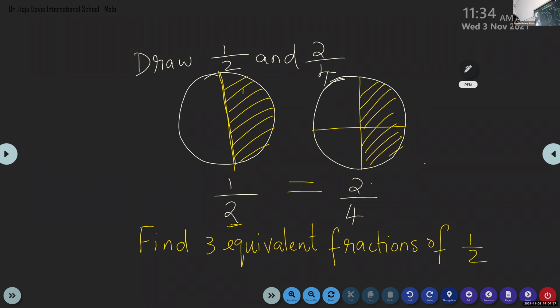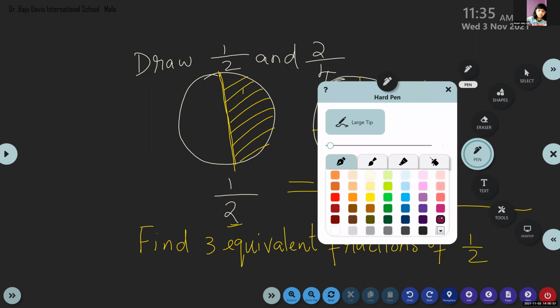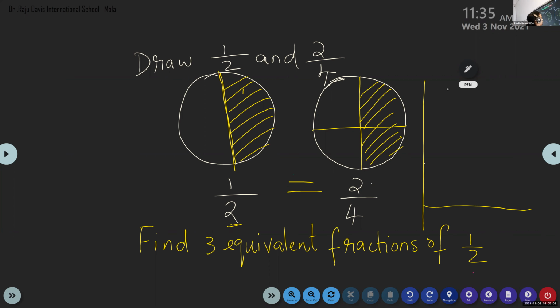So better you use small numbers to multiply. So children, what will I do here? First, I will take 1 by 2. I can multiply it with 2. Find out the answer. Remember, whichever number you multiply the numerator by, you have to multiply the denominator by the same number also.